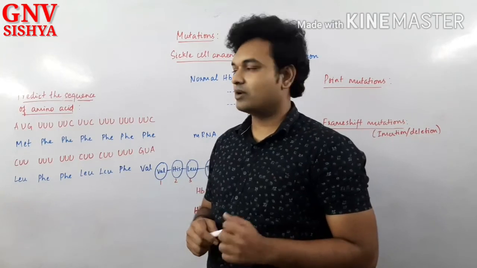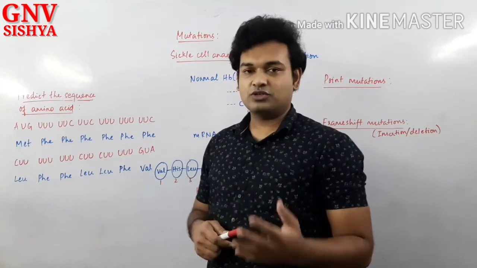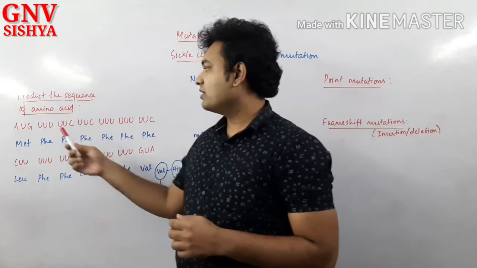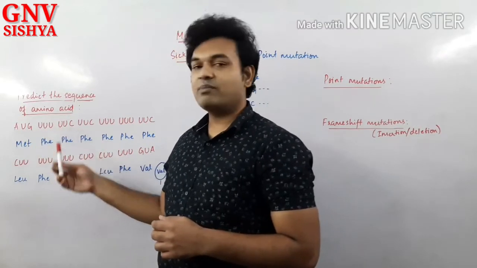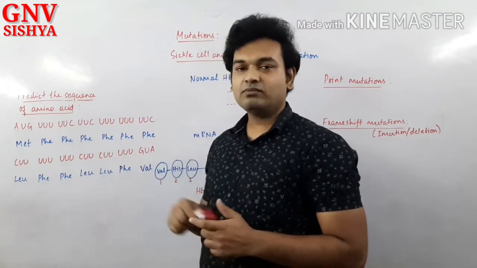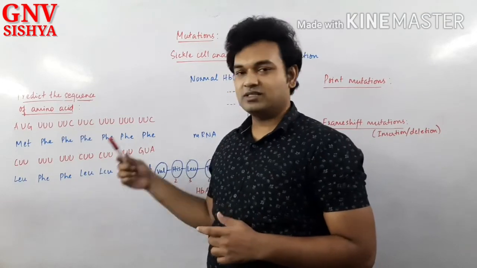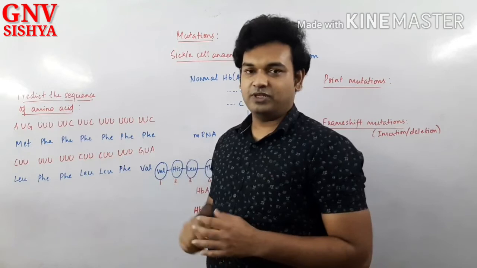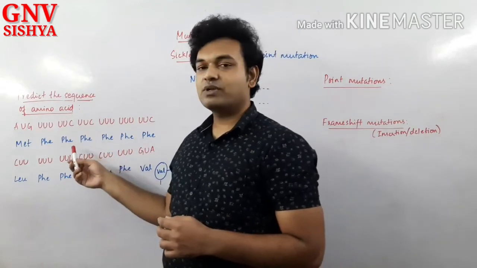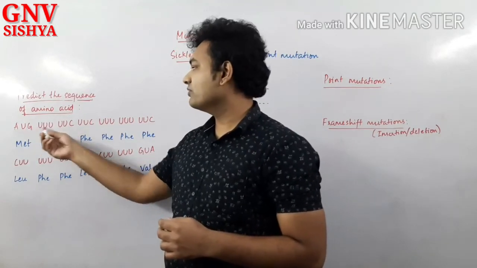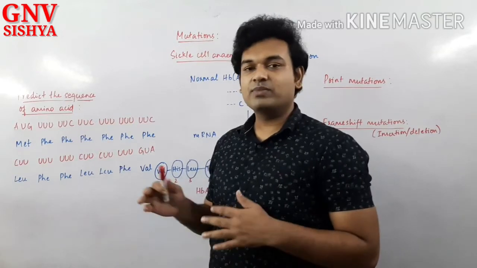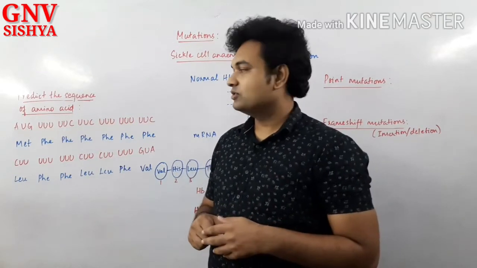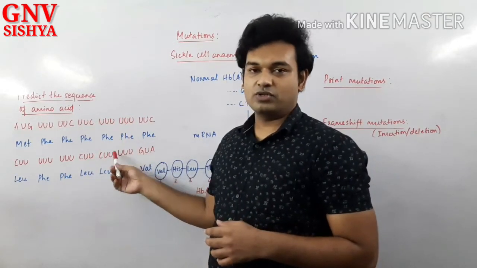Are you understand? Right. In the same way, let me ask you one more question. Can we take the complementary sequence of this mRNA and find out what is the amino acid sequence? Will it be the same? Surely you can try it. Surely it will not be the same. The amino acid sequence formed from the complementary of this mRNA sequence will be completely different. So therefore, that also we should not do.